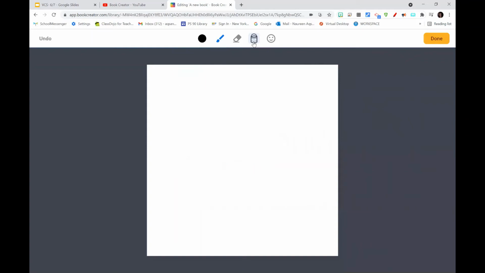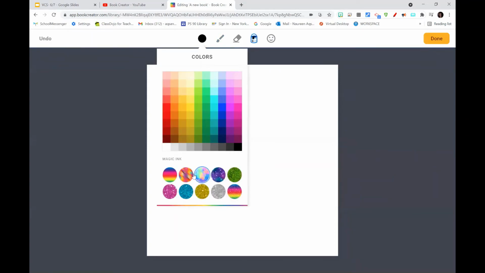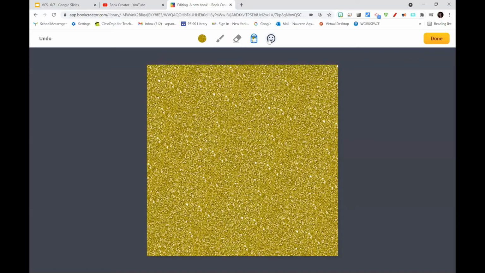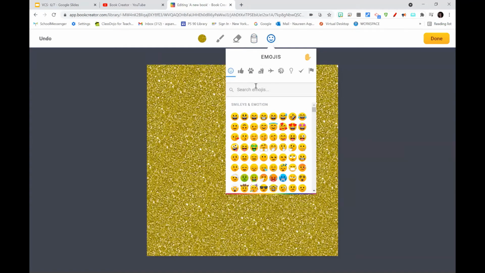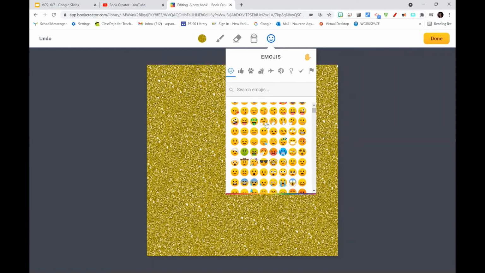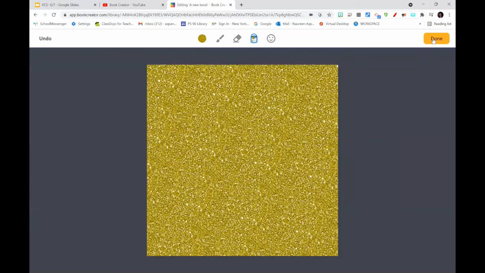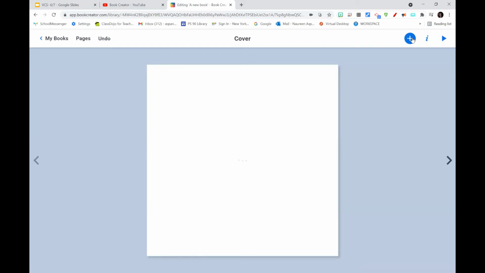You can also make the background a different color. So if you want it, say, to be like even glitter, you can choose to do that. And also you can insert emojis, okay? You can search the emojis or see what you like, and that is available to you as well. So these are some of the cool features that you can import.